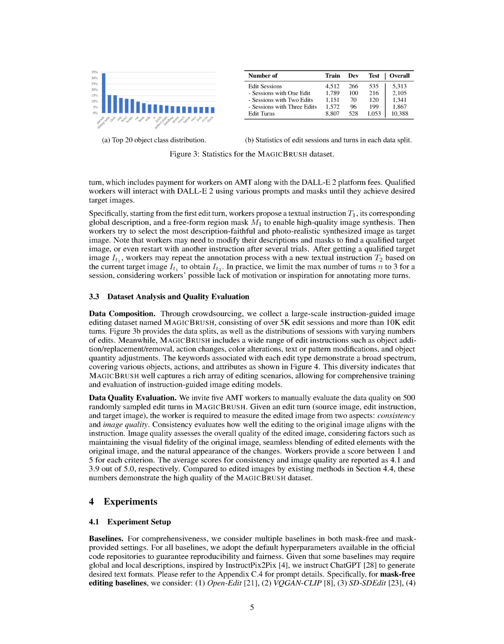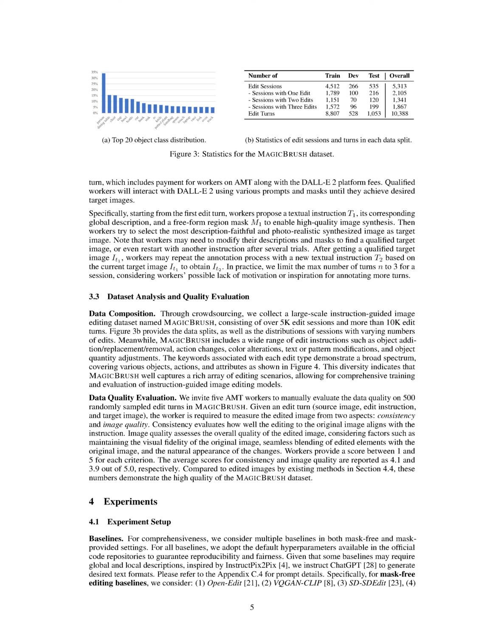To assess the quality of our data, we enlisted the help of 5 AMT workers to manually evaluate 500 randomly selected editing turns from the MagicBrush dataset. The workers were given a source image, an edit instruction, and the corresponding target image, and were asked to evaluate the edited image in terms of consistency and overall image quality. Consistency here refers to the degree to which the changes made to the original image align with the given instruction. Image quality, on the other hand, relates to the overall visual appeal of the edited image, taking into account factors such as preserving the visual integrity of the original image, how well the edited elements blend in with the original image, and how natural the changes appear.